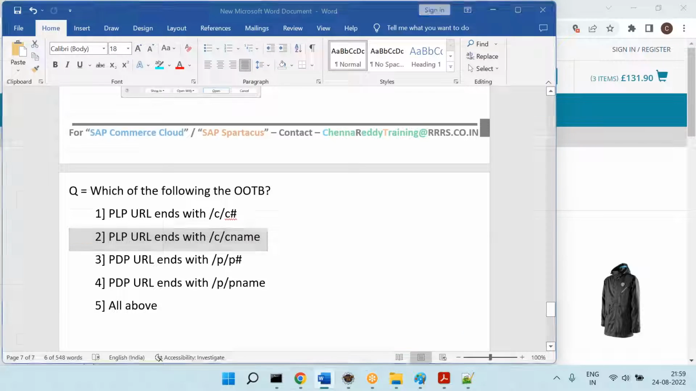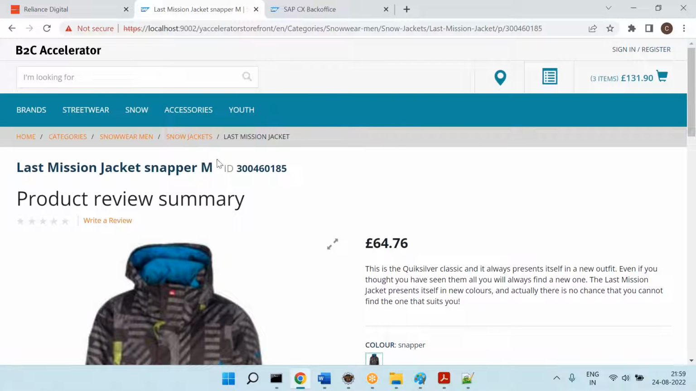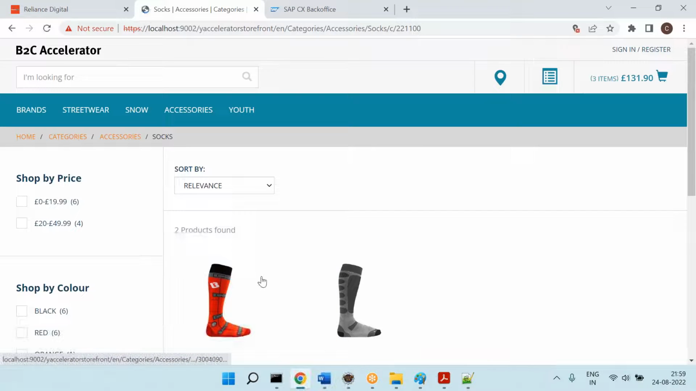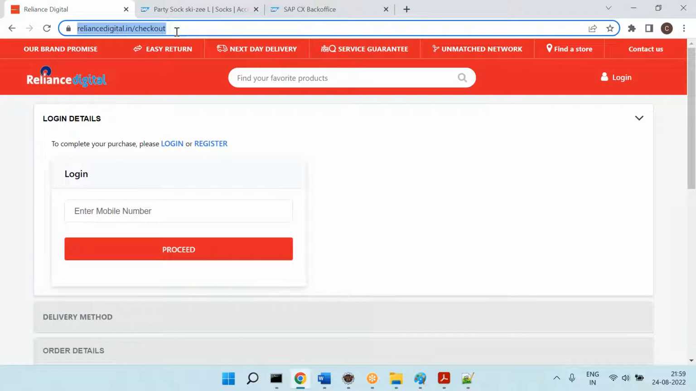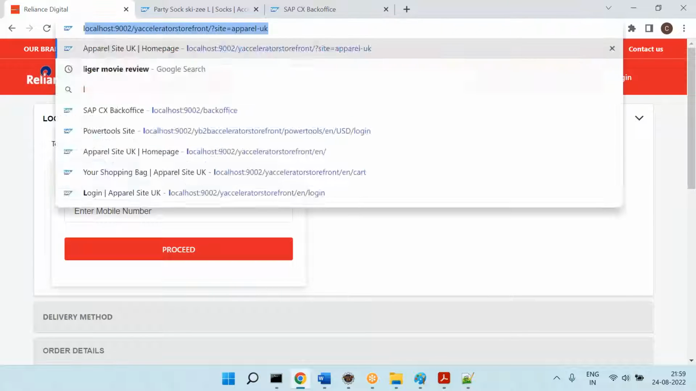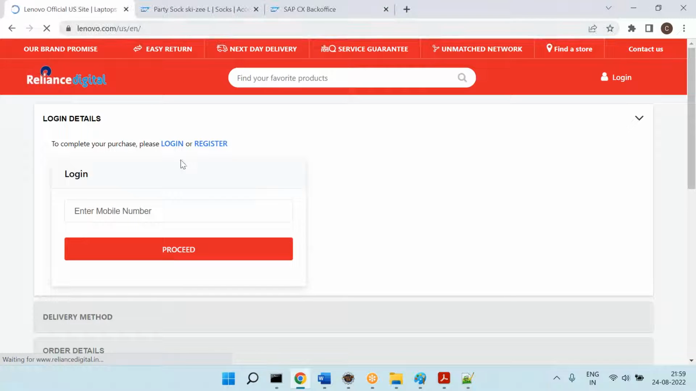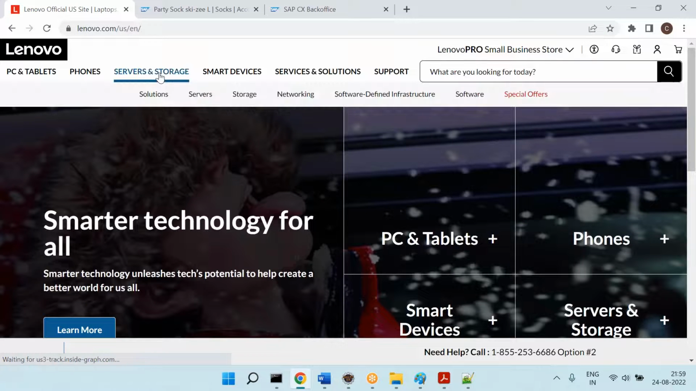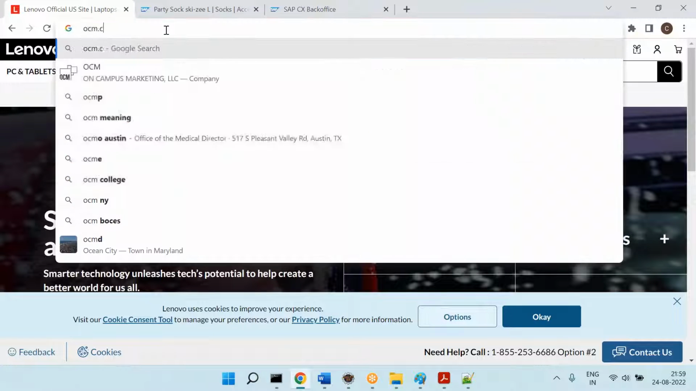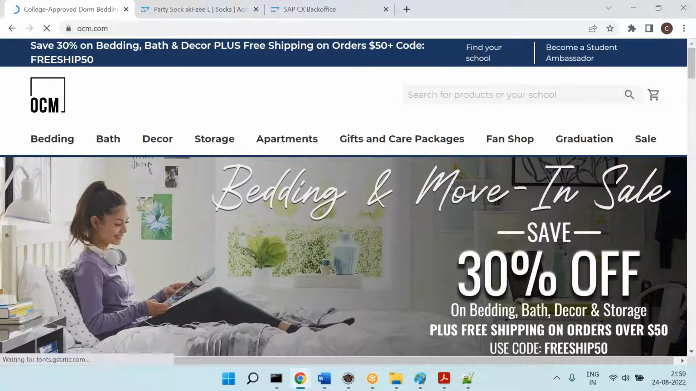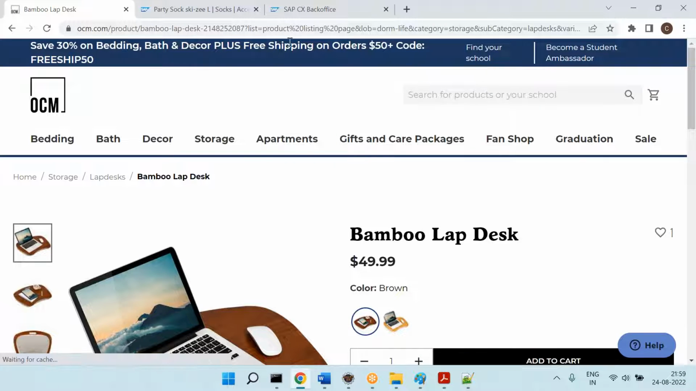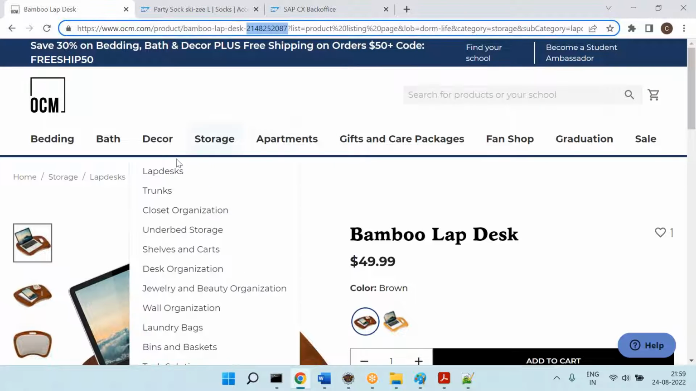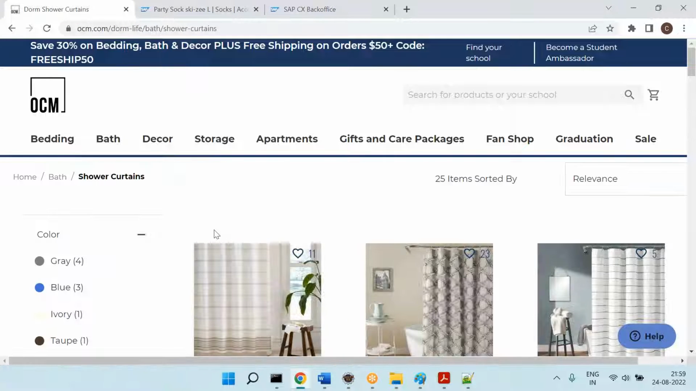Then let's go to the products. So /p/product number. You can see /p/product number. And here we don't have the name, but names can be possible. So let's go to the Lenovo.com, or let's go to the OCM.com. This is also developed using SAP Commerce. Now I'll go here and click on this. This is the product detail page. It is having the product number. So sometimes it can also have the name here.